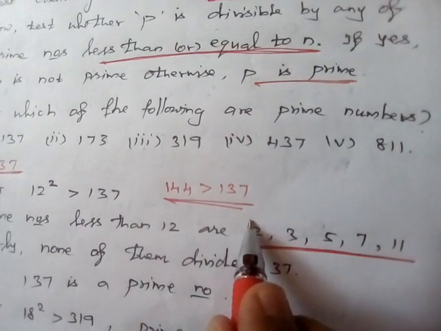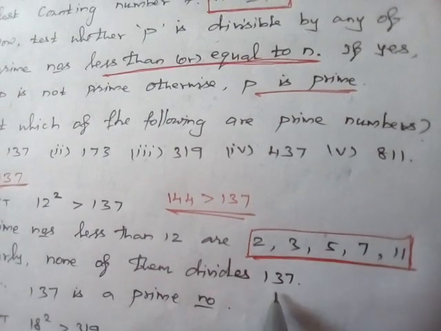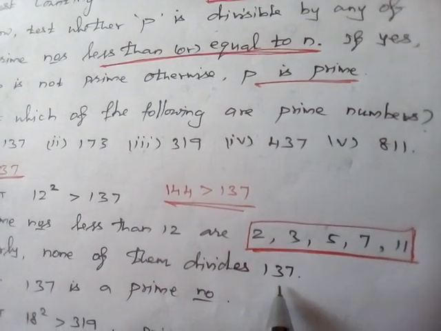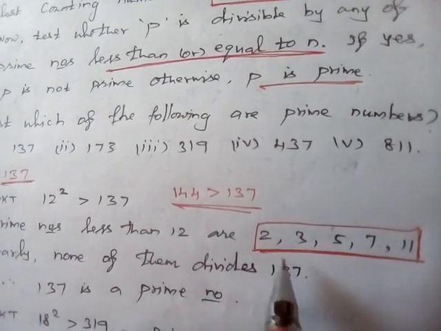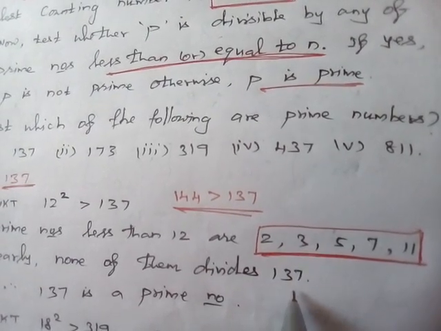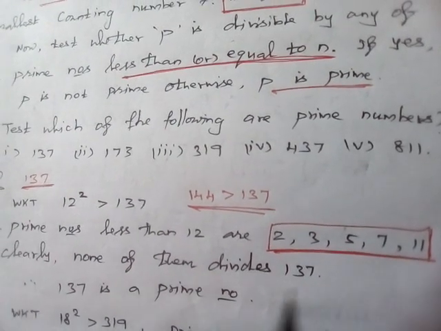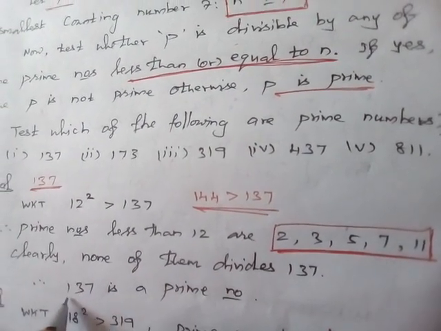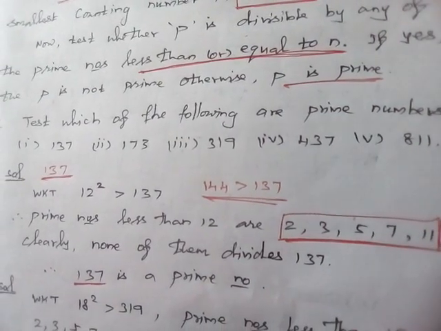So among these, is any one of the values a divisor of 137? No, it is not possible. So none of these prime numbers divides 137. So we can strongly say 137 is a prime number. Okay, do you understand?